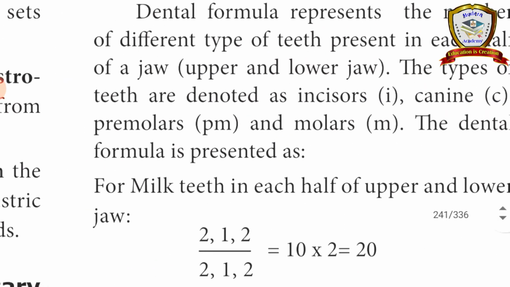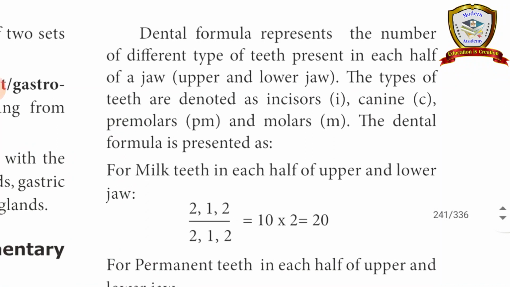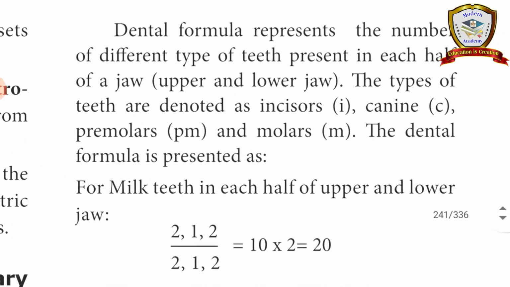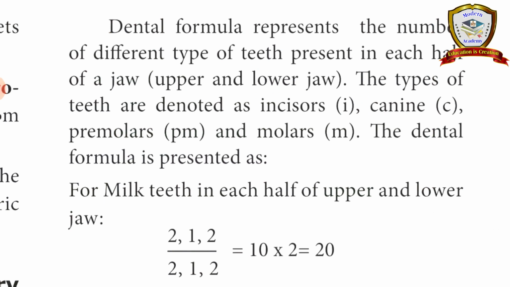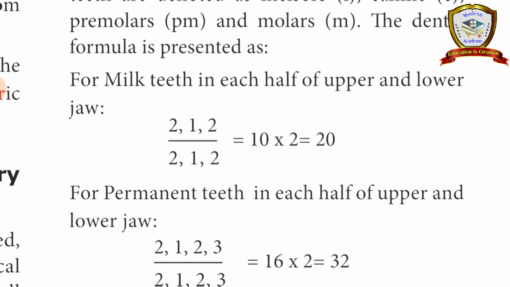Next, the dental formula. The dental formula represents the number of different types of teeth present in each half of the jaw, upper and lower jaw. The types of teeth are denoted as I for incisor, C for canine, PM for premolar, and M for molar. For milk teeth, the dental formula is 2, 1, 2 divided by 2, 1, 2.